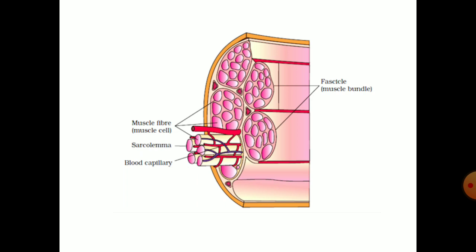And as their function is to contract and then again expand, we can say that the sarcoplasm or cytoplasm of such cells contains a large number of mitochondria, endoplasmic reticulum, and they also contain a large number of protein fibers which are called myofibrils or myofilaments.